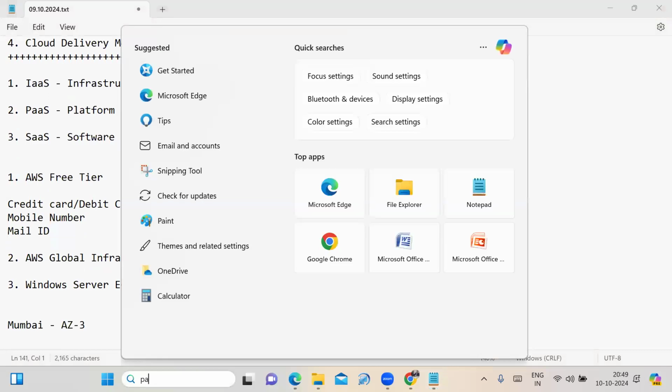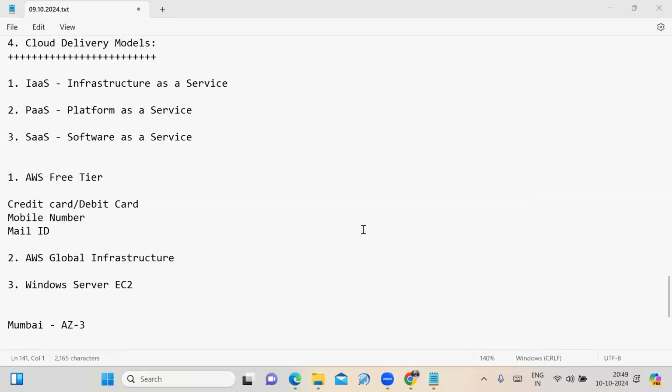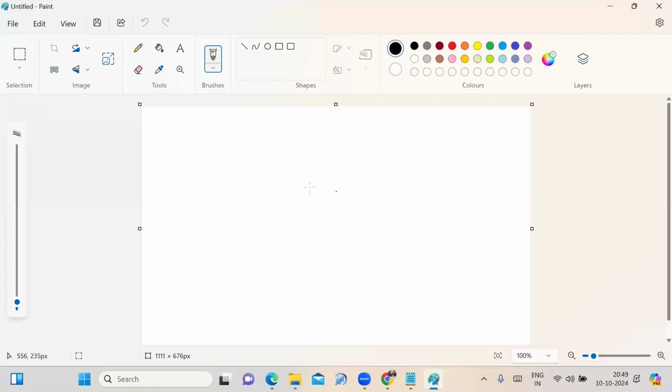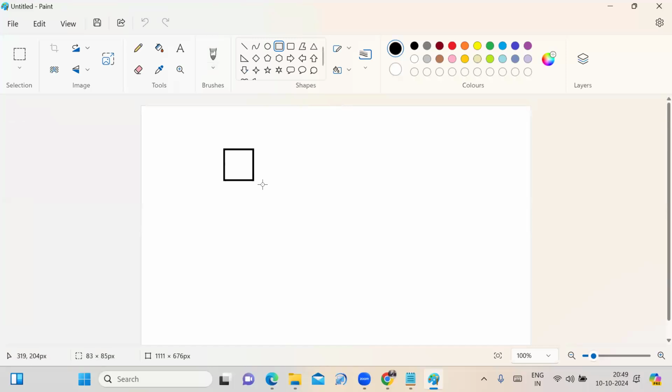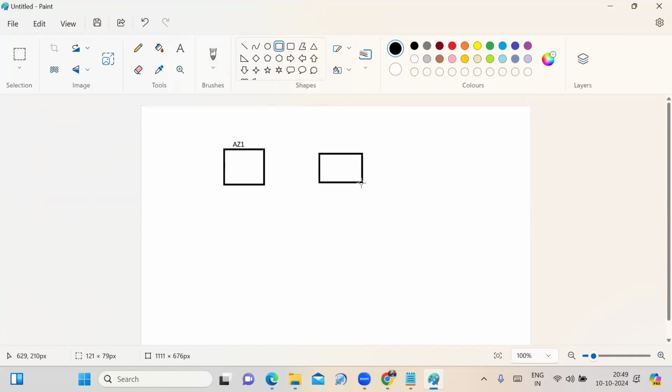Sir, why do you need a single region? In the Mumbai region, three availability zones are required. See that. This is one availability zone. See, this is the availability zone AZ1 I am taking. Now, this is the second availability zone. Next, this is the third availability zone.